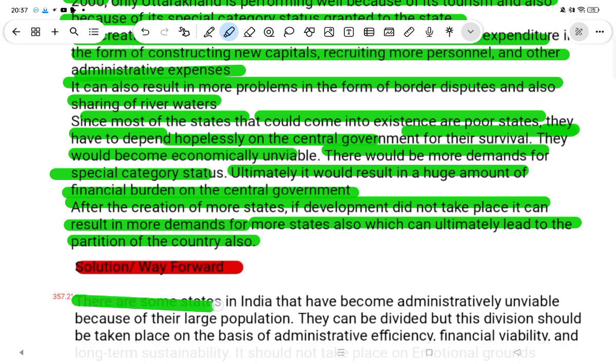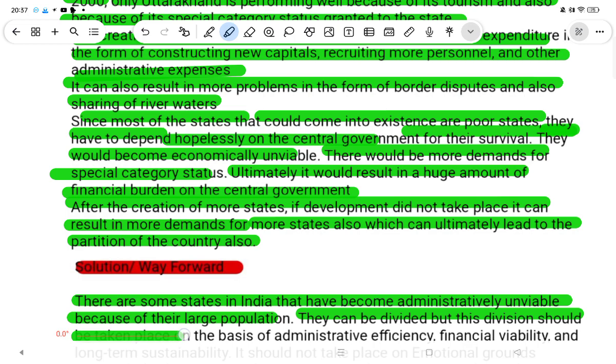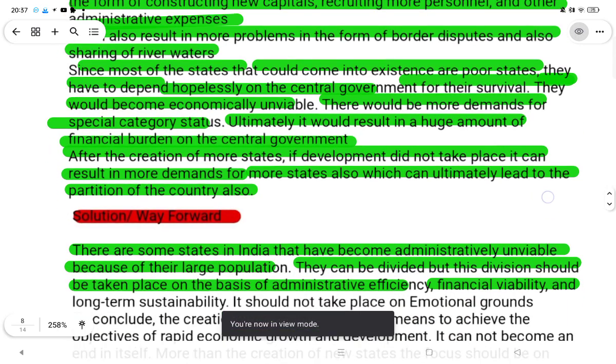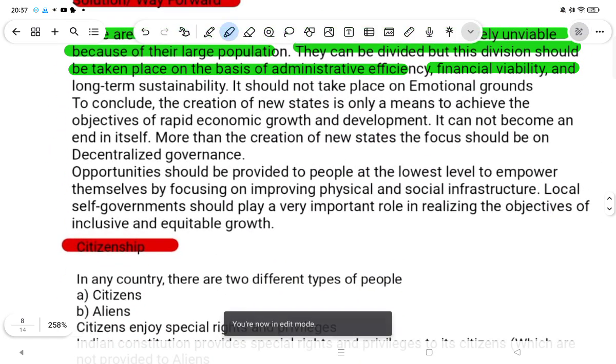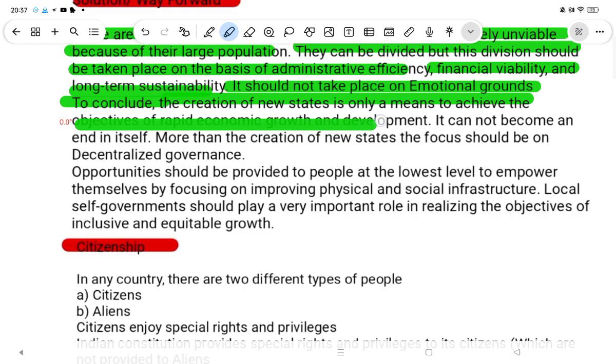There are some states in India that have become administratively unmanageable because of their large population. They can also be divided, but this division should take place on the basis of administrative efficiency, financial viability, and long term sustainability. It should not take place on emotional grounds. To conclude, the creation of a new state is only a means to achieve the objective of rapid economic growth and development. It cannot become an end in itself.